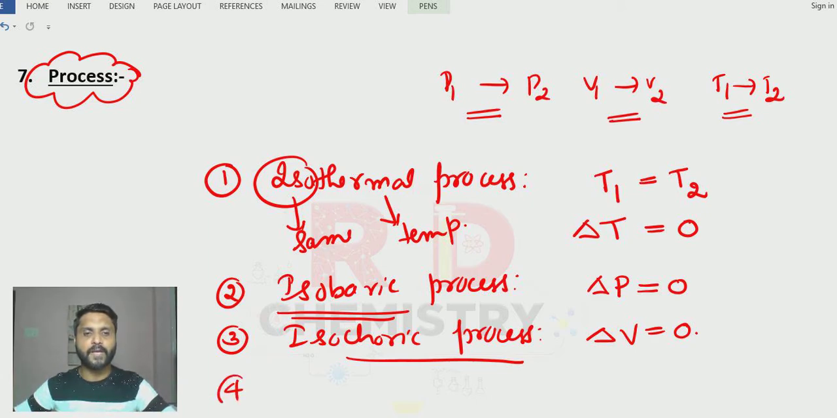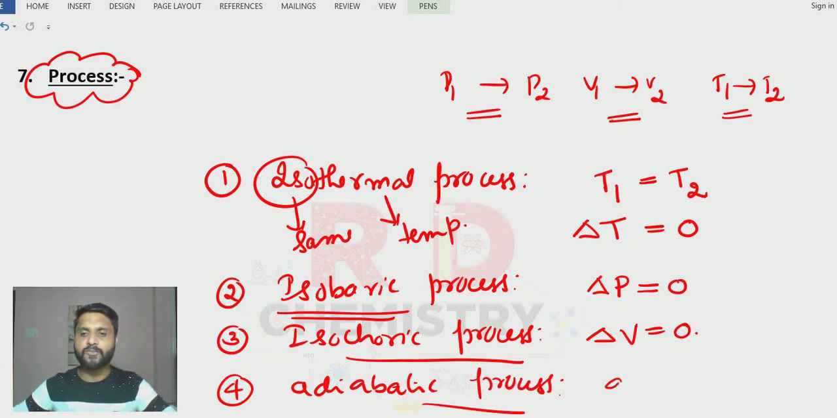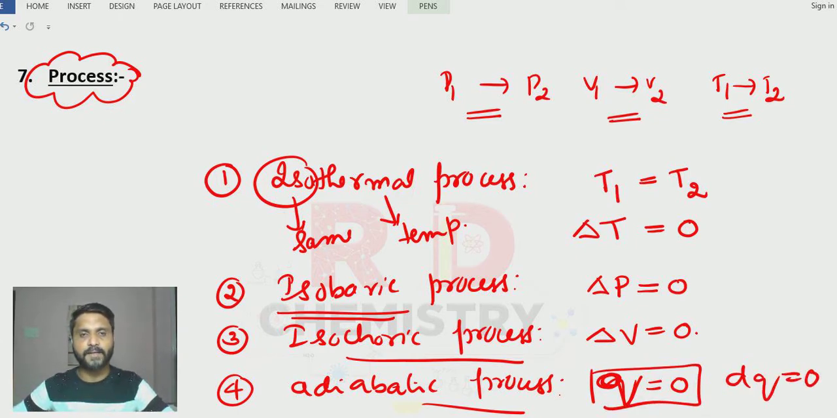And the fourth one, one of the very important ones, is the adiabatic process. Now, what is this adiabatic process? Adiabatic process means heat is not given to the surrounding, not taken from the surrounding. So there is no exchange of heat. Therefore, we write Q for heat equal to 0, right? Or we can also write dq is equal to 0. So remember four important processes: isothermal, isobaric, isochoric and adiabatic process.